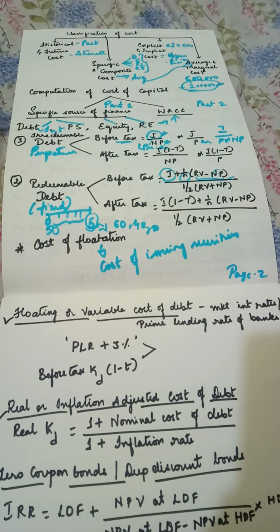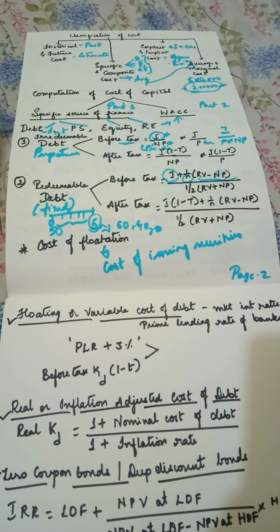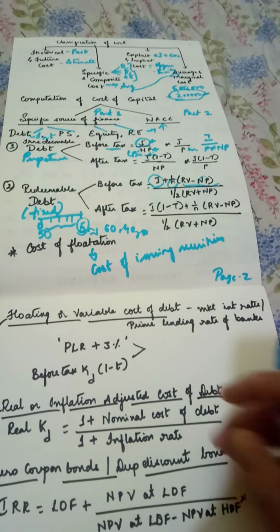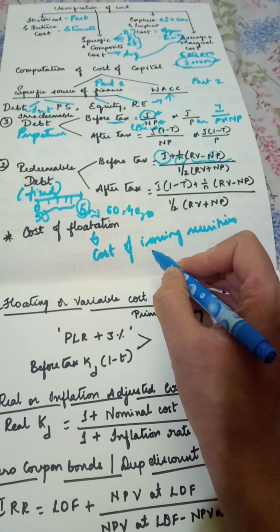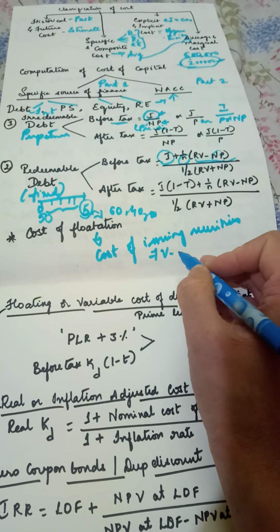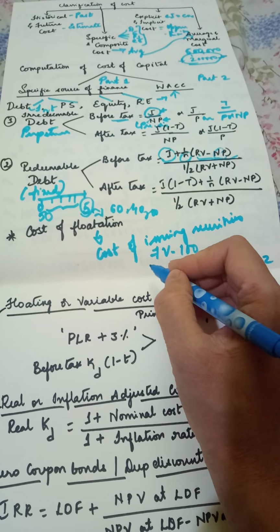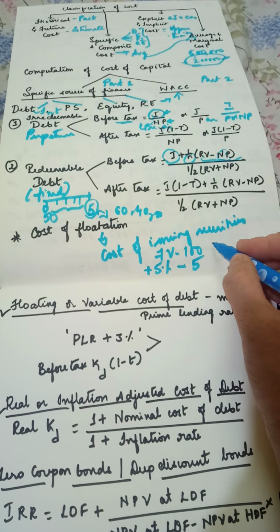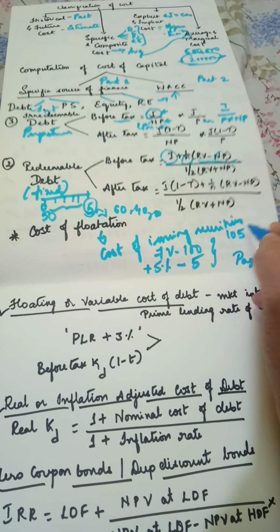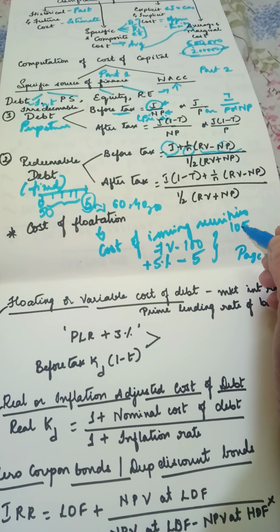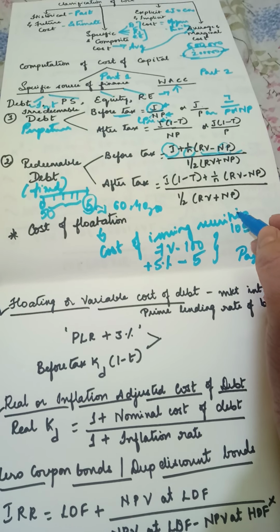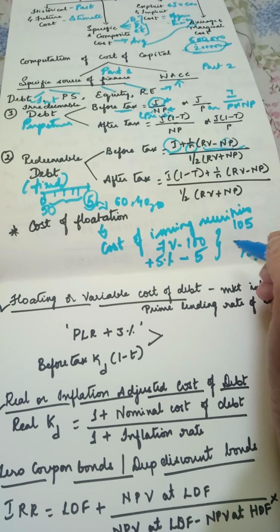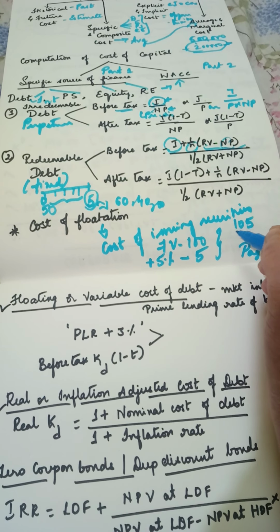So you may ask me, ma'am, how to calculate this cost of flotation? In problems you have seen, if you go through those problems you'll understand, but just for illustration I am showing you one example. Let's assume the face value of a debenture is 100. It is issued at 5% premium. 5% premium means it will be plus 5, so together it is 105. And if the problem specifies that the cost of issuing securities is 5%, please remember you should not take the cost of issuing securities on the issue price.